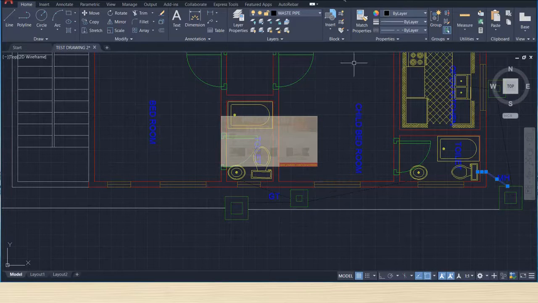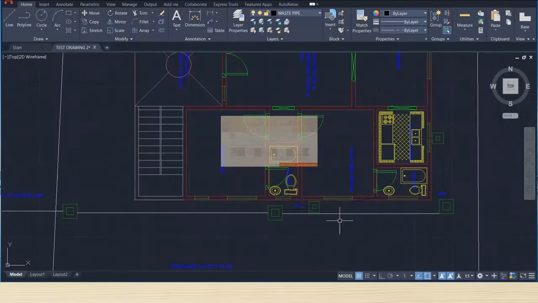Then here we'll make Control S to save the drawing. Again we'll make waste pipe layer on, then select, and from here we select this to manhole. So this way we have created the line.